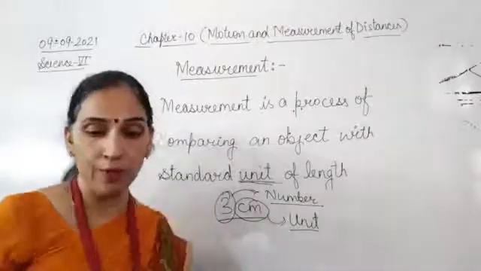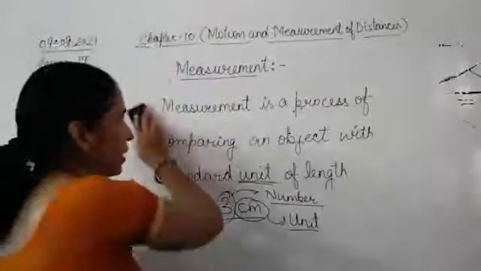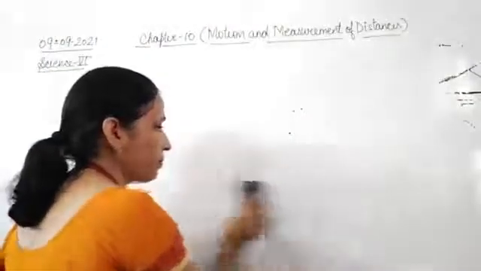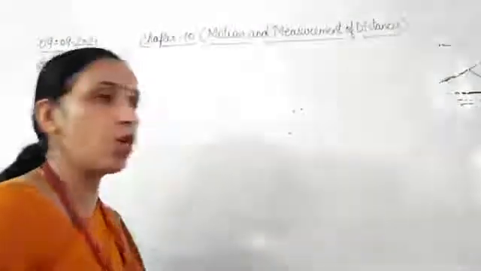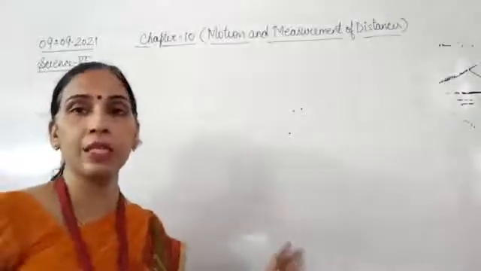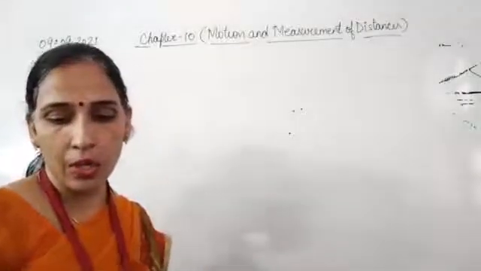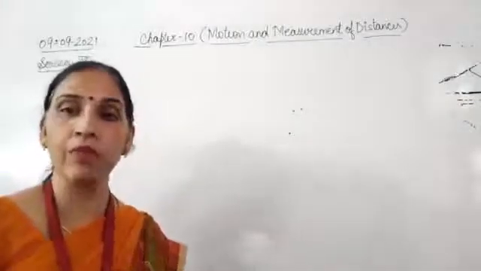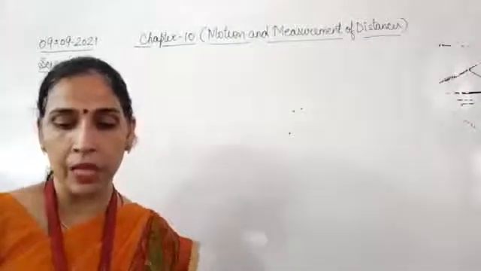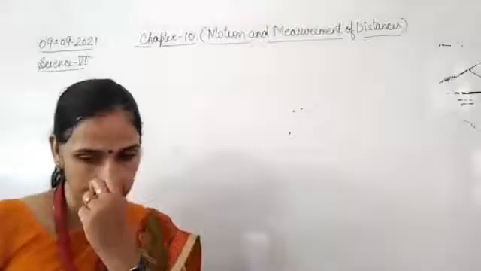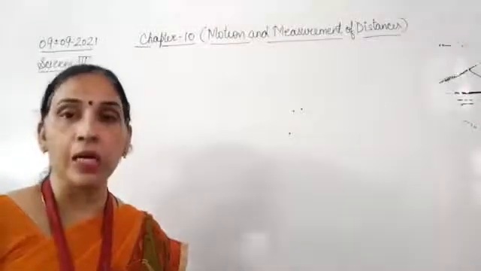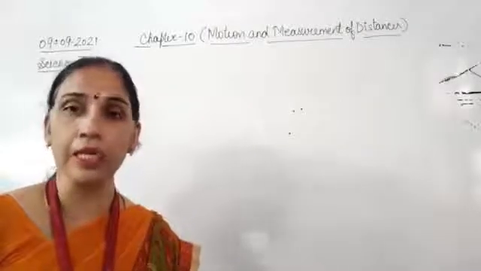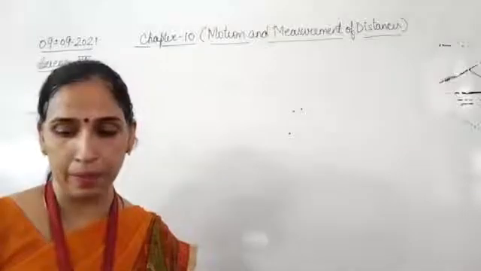Now the SI unit of length. As I told you yesterday also, the SI unit of length is meter. But long distances we also measure in kilometer. In order to have uniformity in the measurement of various physical quantities like length, mass, time, etc., scientists all over the world have adopted the international system of units.